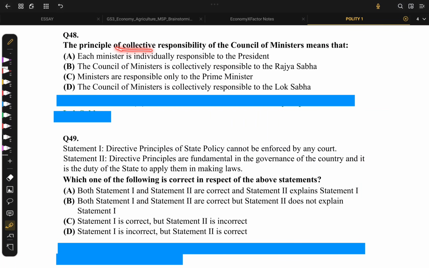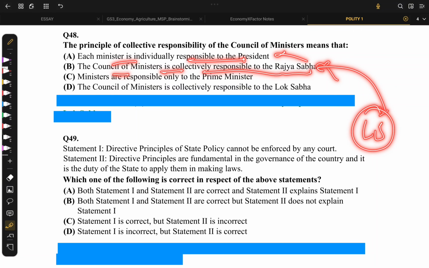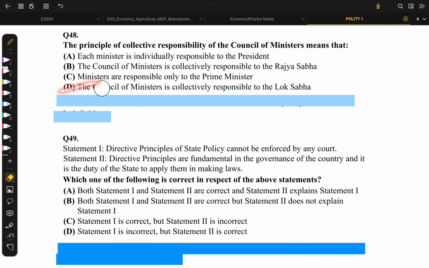The principle of collective responsibility of Council of Ministers means that, so collective responsibility is reflected in Article 75, clause 3. Each minister is individually responsible to the President. No, the Council of Ministers is collectively responsible to Rajya Sabha. No, because they are an elected body and they are responsible to Lok Sabha only. Ministers are responsible only to the Prime Minister. No, they are actually responsible to Lok Sabha. So we are at option D.